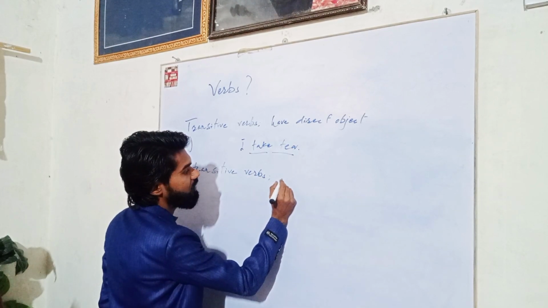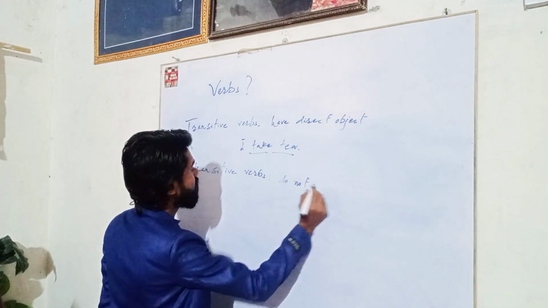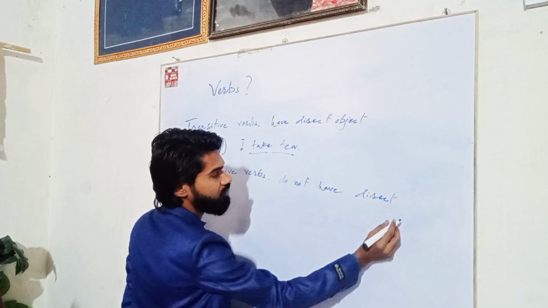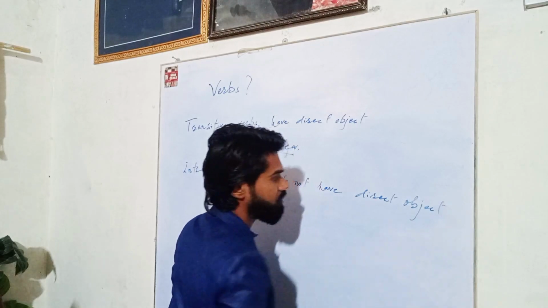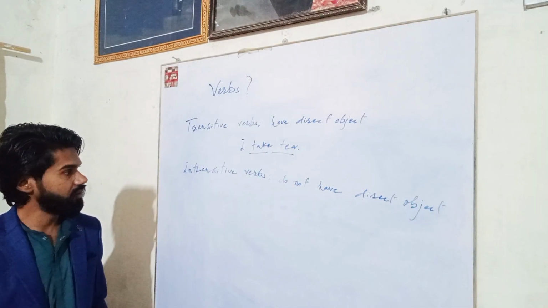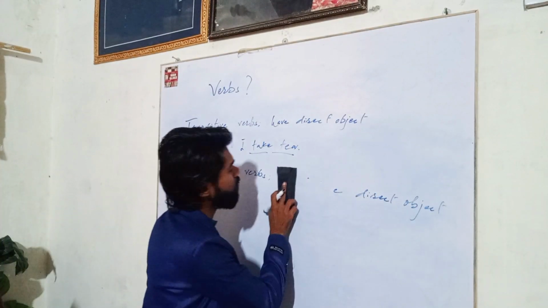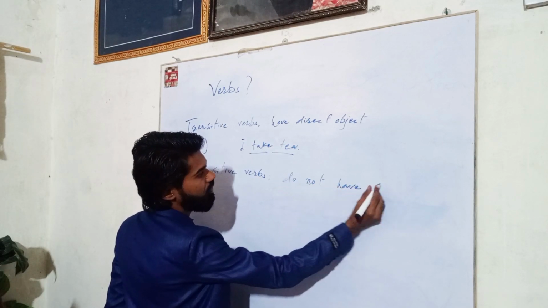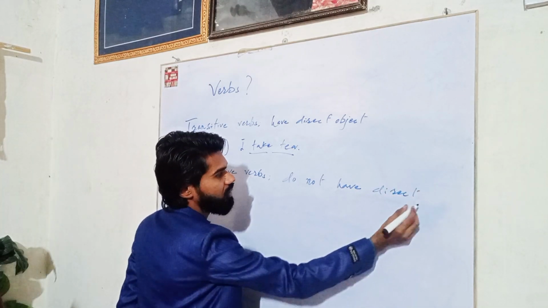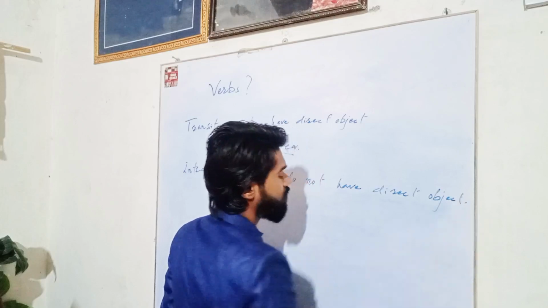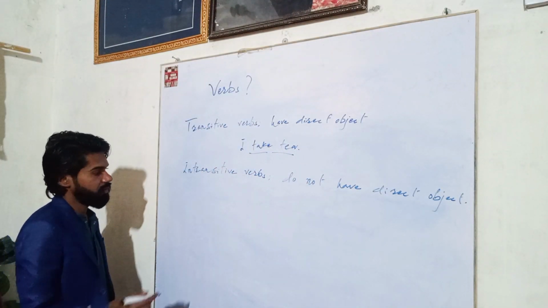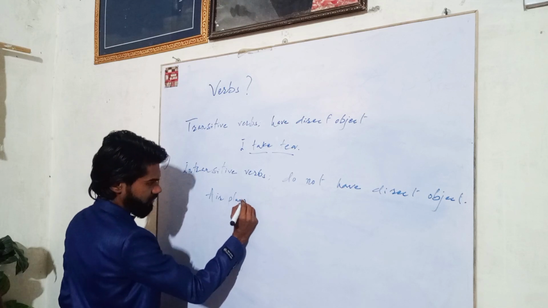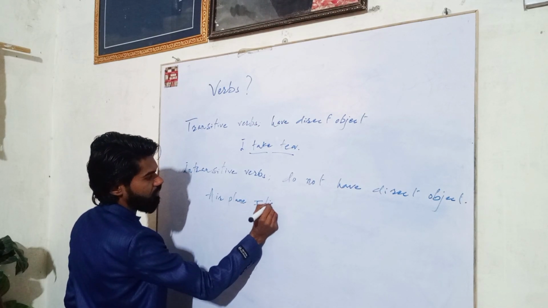Intransitive verbs do not have a direct object. For example, the airplane flies high.